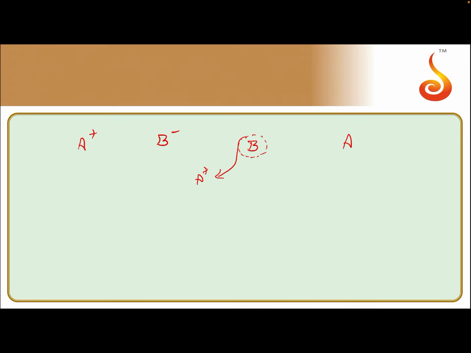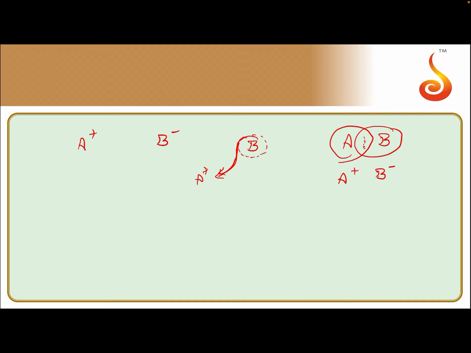In covalent compounds, the electron cloud will be in between the bonded atoms. Whereas in an ionic compound, the electrons are transferred from cation to anion, meaning from A plus to B minus. So what happens when a cation approaches an anion? The electron cloud of the anion is attracted towards the cation and hence gets distorted. This power of the cation to polarize the anion is called polarizing power.